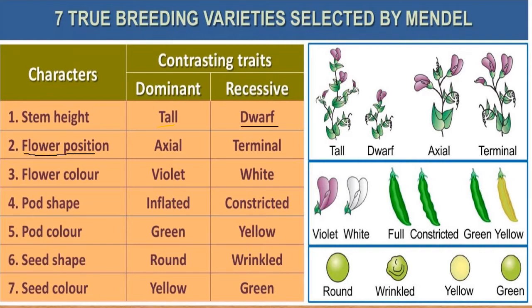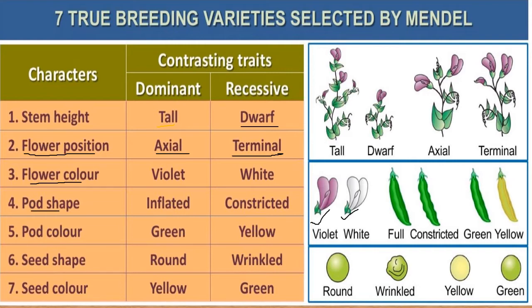Then coming to flower position. The flower position might be axial, meaning the flowers which are borne at the apex or the axis, and also terminal. Axial is the dominant character, and terminal, the flowers borne at the terminals, is the recessive character. Then thirdly, flower color. The flower color he had taken is violet and white, in which violet is dominant and white is recessive.